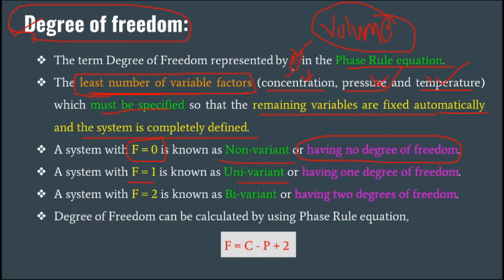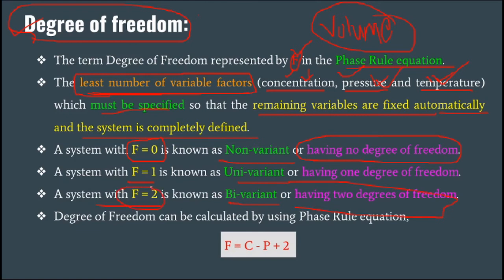Either it may be the concentration, pressure or temperature which can fix the other variable automatically. So that is called a univariant. When F is equal to 2, I consider it a bivariant, having two degrees of freedom. It means that to describe any system,